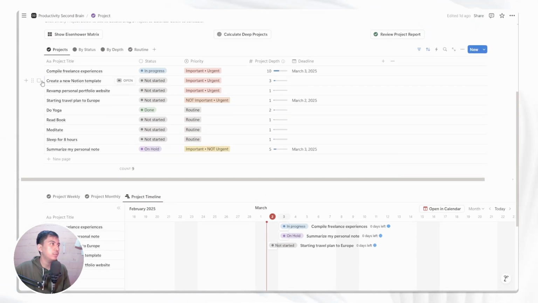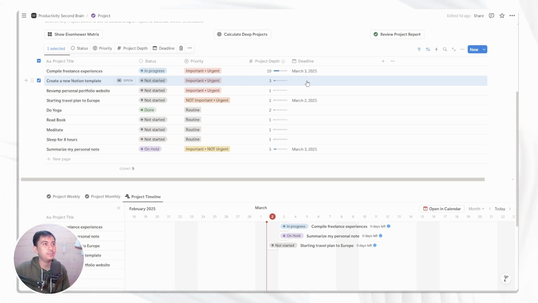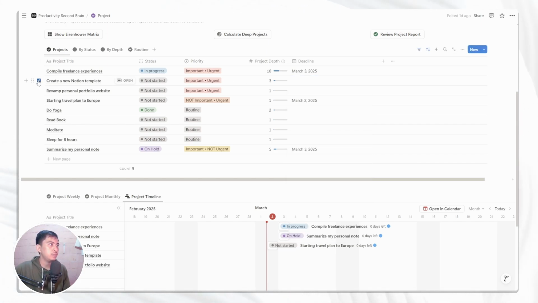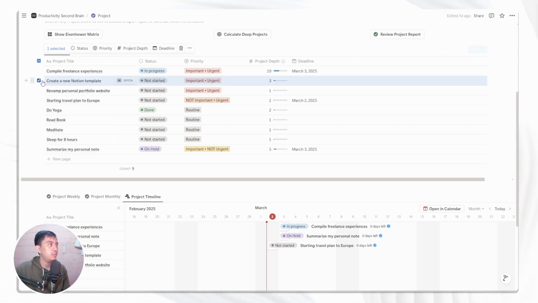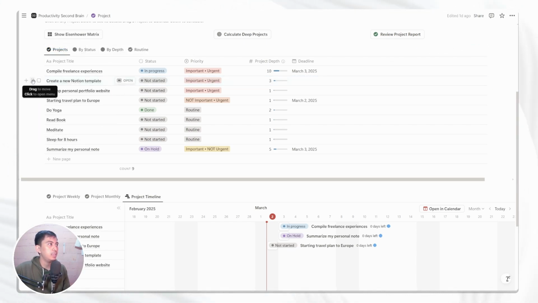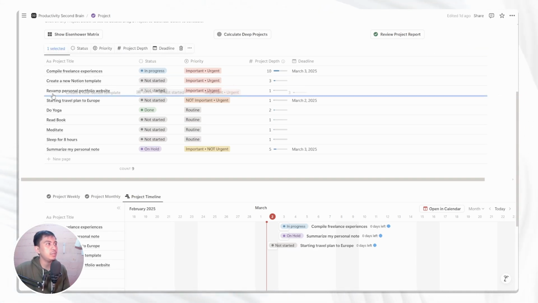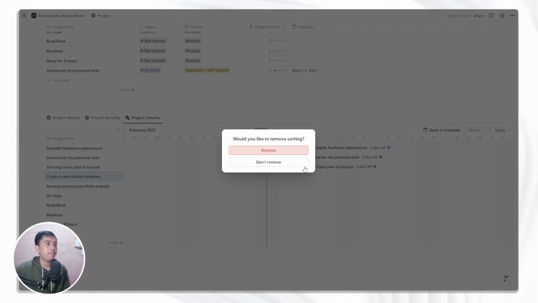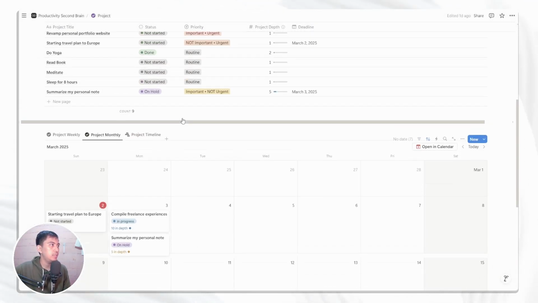Let's say that we want to add a newly created project, and we did not put a deadline here. You can put it manually by clicking and setting where you want the deadline to be, but you can also do this technique. For this newly created project, you can click onto these 6 points on the side of the project, and you can click, hold it and drag it into the timeline, for example. No, I think calendar is better.